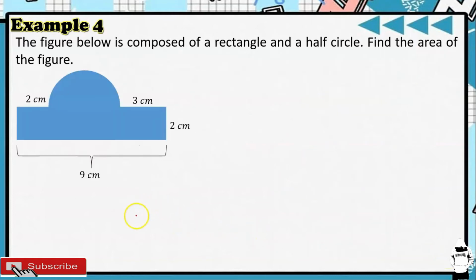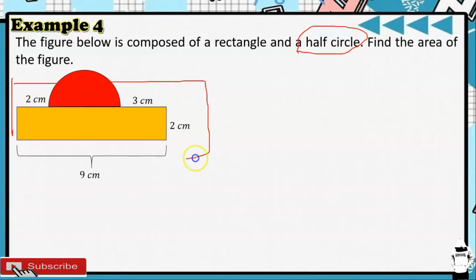Let's have example number 4. The figure below is composed of a rectangle and a half circle. Find the area of the figure. So, this figure consists of two basic figures, that is a rectangle and a semicircle. Yung sinasabi niyang half circle, yun yung semicircle. So, ang hanapin natin dyan, yung area ng composite figure.